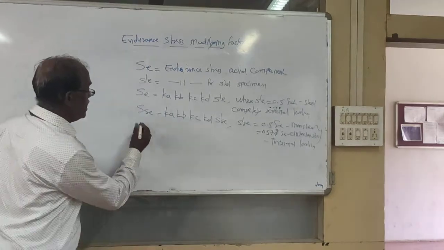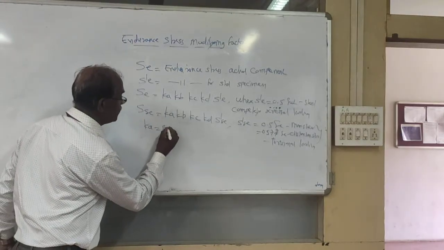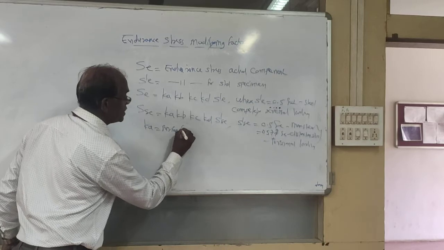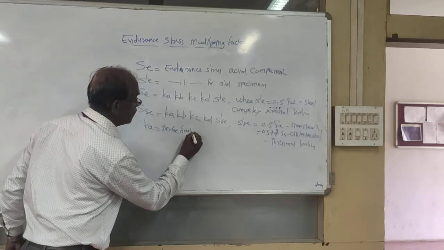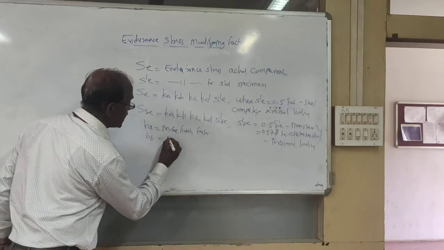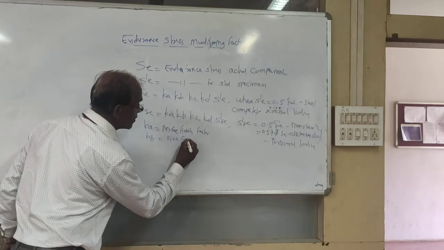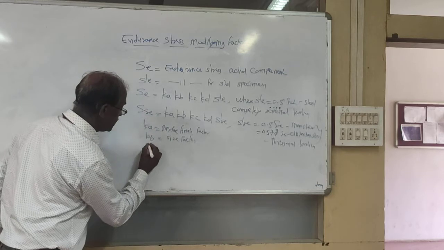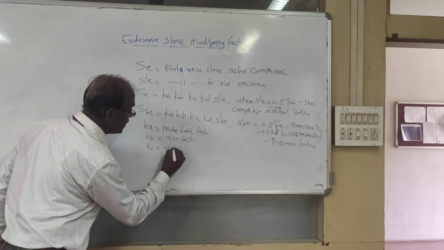What is Ka? Ka is a surface finish factor. Kb, size factor. Then Kc, reliability factor.